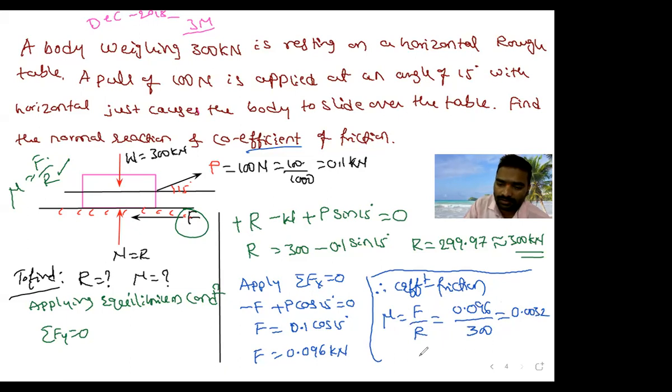0.00032. 0.3 times 0... Okay, 32. 0.3 times 0. Okay. 32. This is the value of mu.